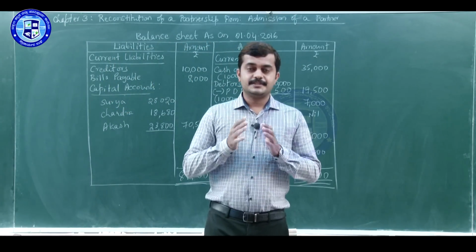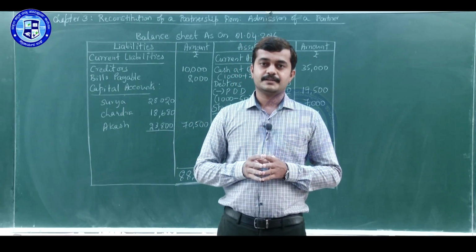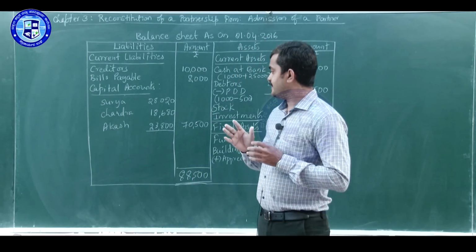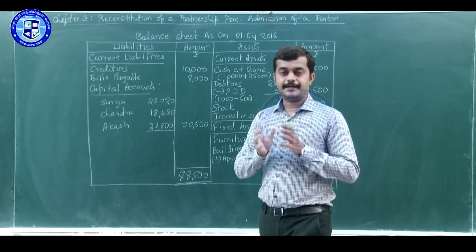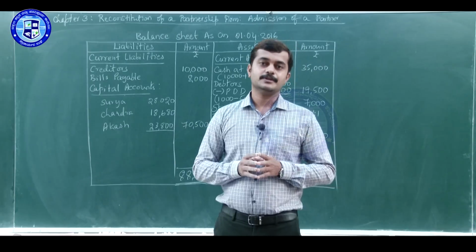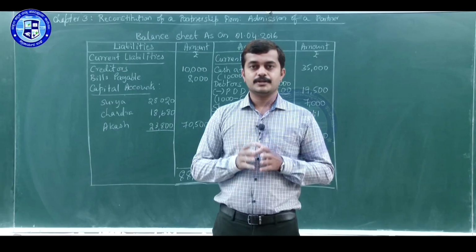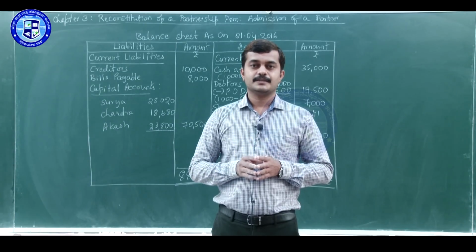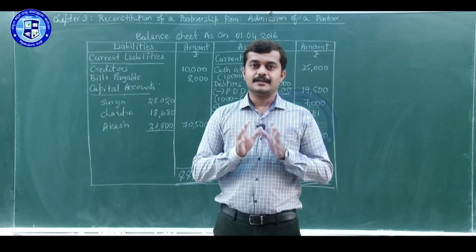So this is how to solve a 12 marks problem with adjustment in respect of goodwill. Goodwill already appears in the books and a new partner does not bring his share of goodwill. In the description box there is one more homework given. You can look at the question and within brackets you have been given the answers also.